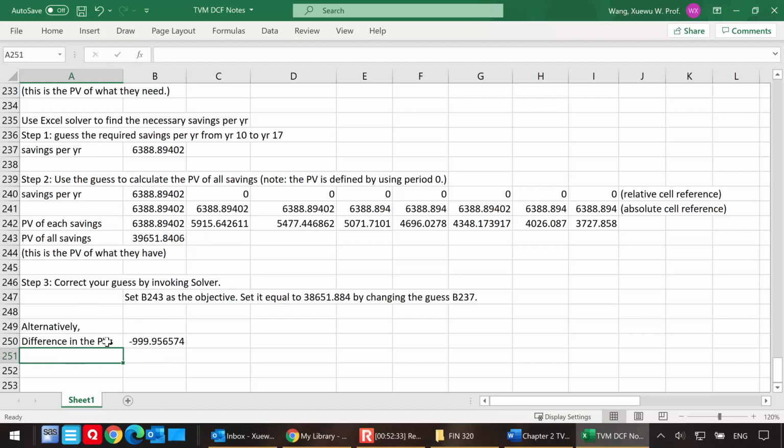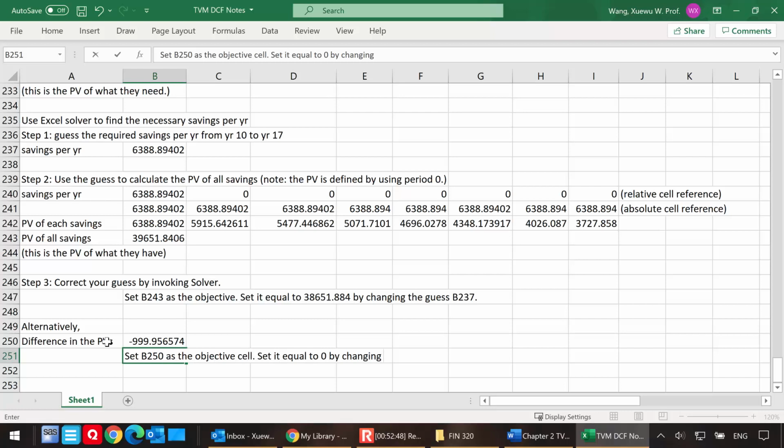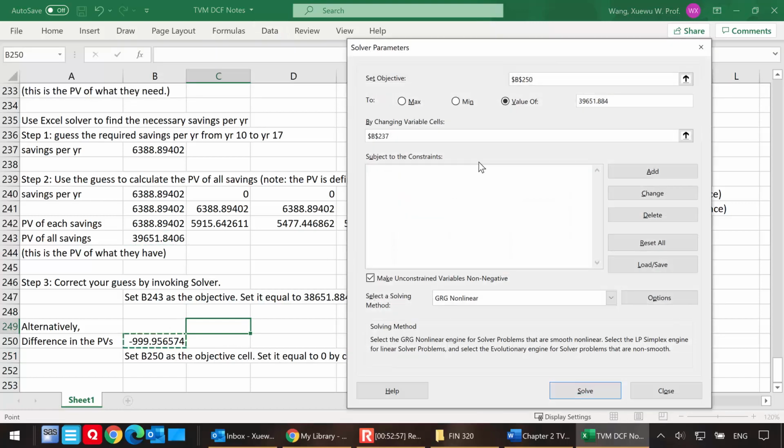If that's the case, I can set up my solver alternatively. I'm going to set B250 as the objective and set it equal to 0 by changing, again, B237. Let's see whether this works. Let me go to data, go to solver here, and that's my objective.